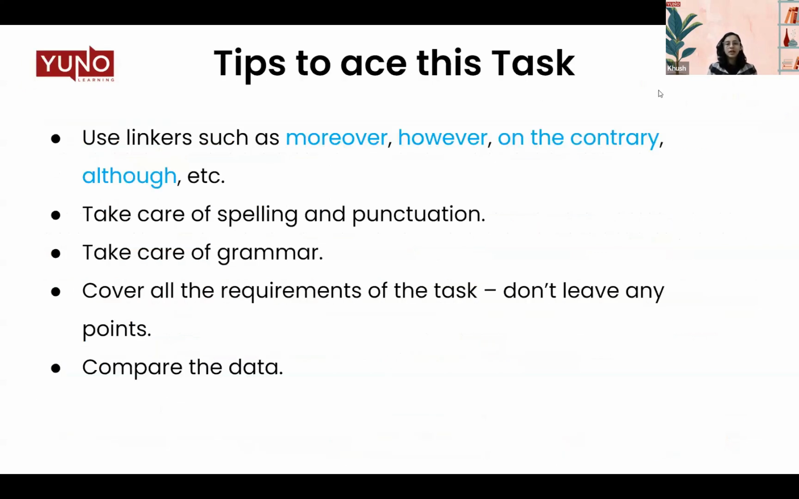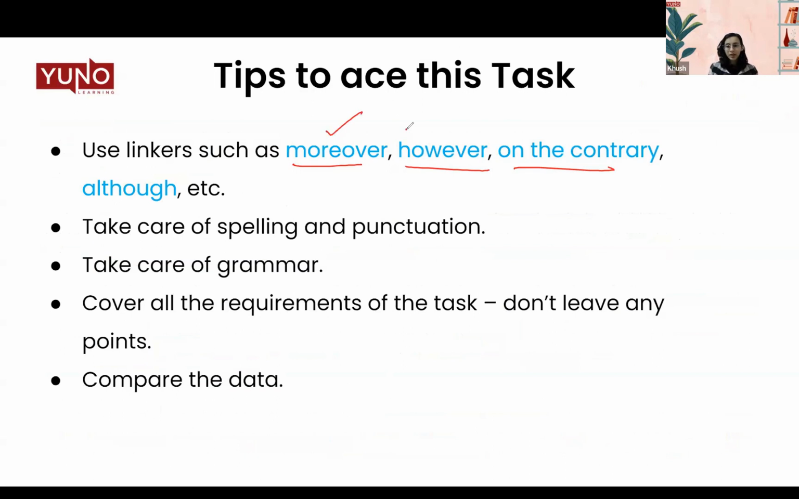Now, a few things to keep in mind. Since we already talked about linkers for coherence and cohesion, other linkers you can add in your task one are moreover, however, on the contrary, moreover to add something, however to create contrast, on the contrary to create contrast, although to create contrast. We can also use in addition to this, and whereas when creating comparison, meanwhile. All of these we use in our task one report.